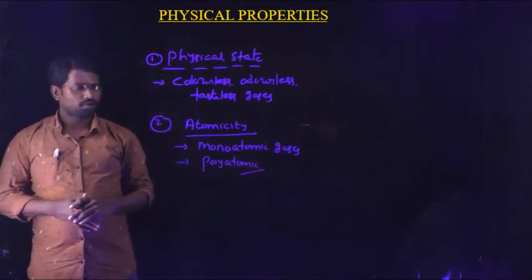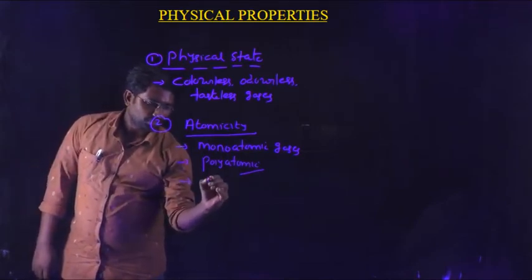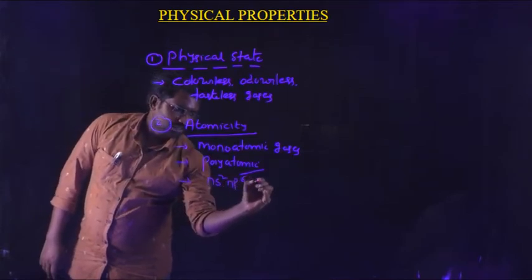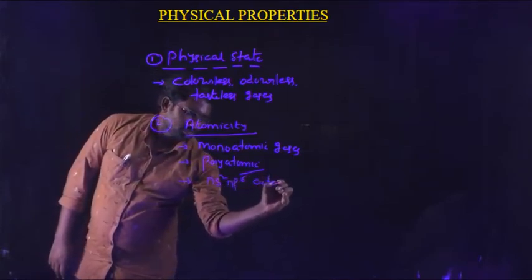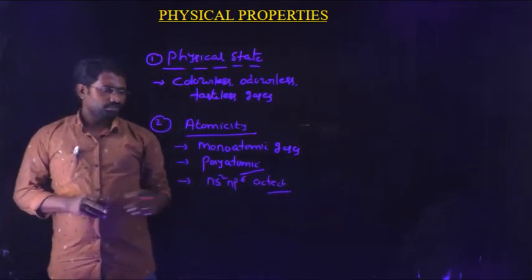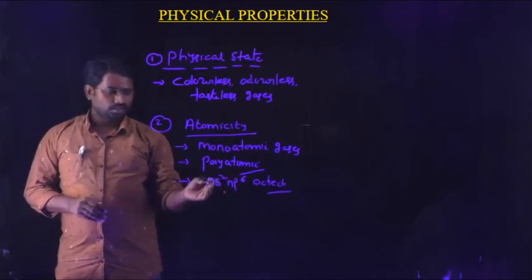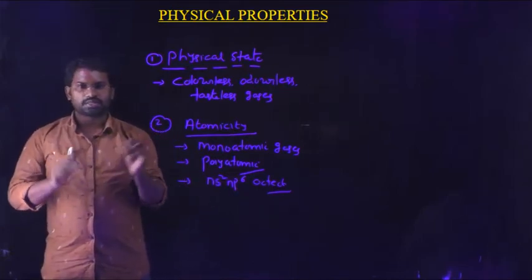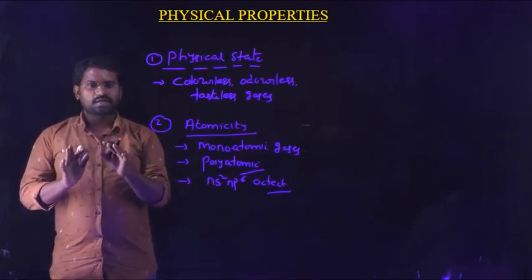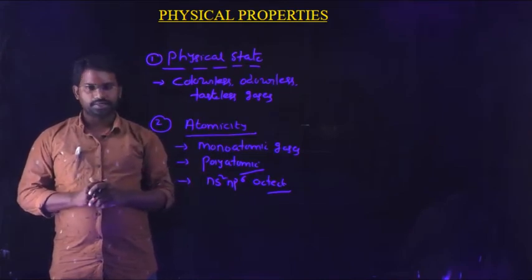Why they do not form polyatomic compounds is because of the stable electronic configuration, that is ns2np6 configuration, the octet configuration. In this configuration, the s orbital is completely filled and the p orbital is completely filled. Therefore, atoms which possess 8 electrons in their outermost orbital have what is known as octet configuration.